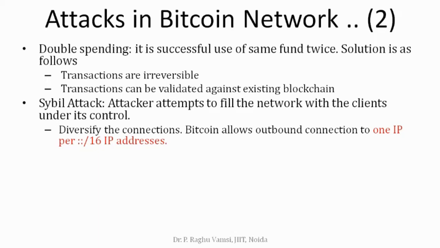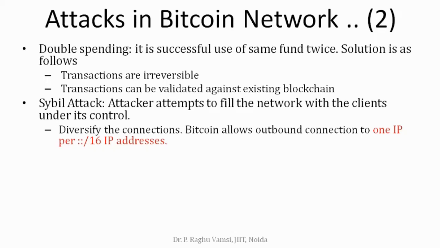So if an attacker uses multiple IP addresses, multiple identities, and wants to join, multiple identities means he has to work on multiple IP addresses. In such cases, Bitcoin will allow the connection, or the mining option will be given, only to one IP address per /16 subnet.